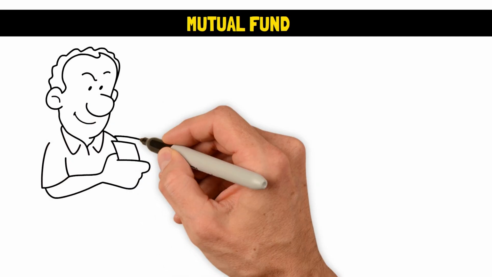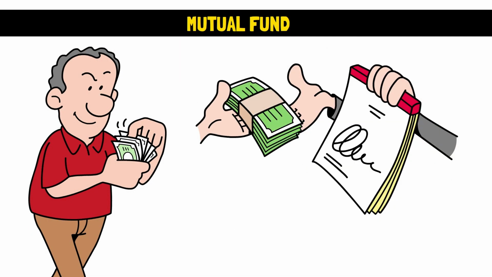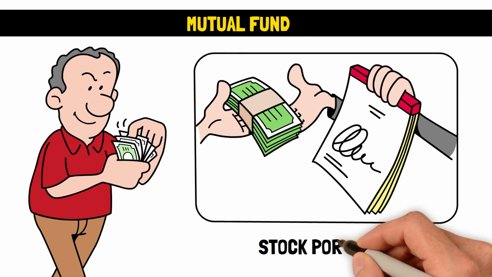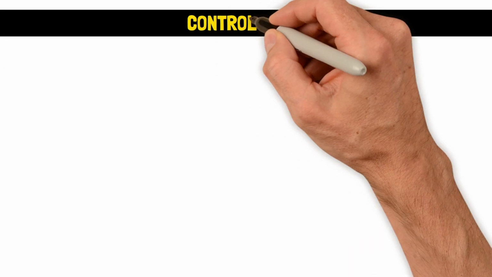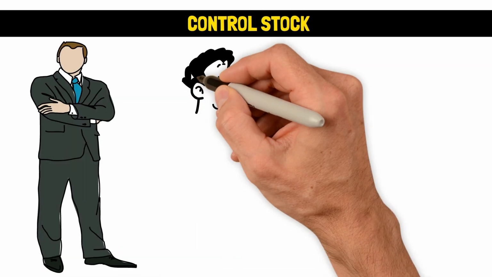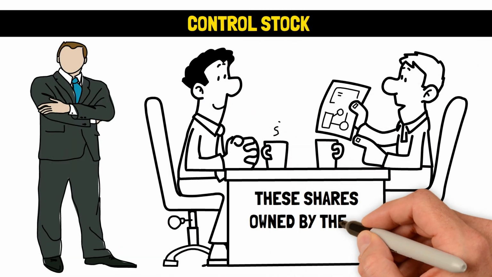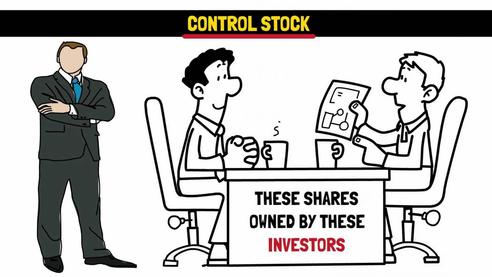Mutual fund. A mutual fund is a professional vehicle that pools money from several investors to facilitate diversified investments in a stock portfolio. Control stock. Some investors own a lot of stocks in a company. They own enough stock to determine how the company runs. These shares owned by these investors are what we term control stock.